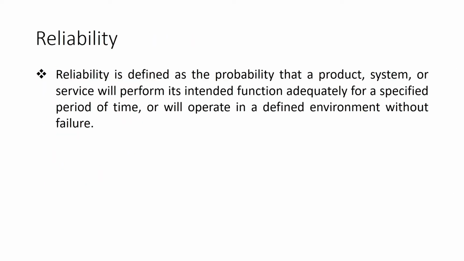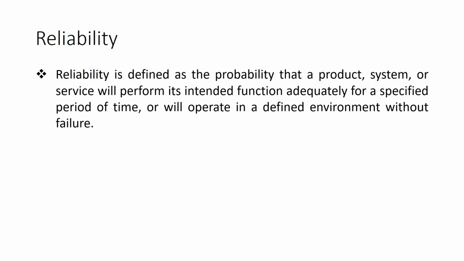The first aspect is reliability. Reliability is defined as the probability that a product or system or service will perform its intended function adequately for a specified period of time, or will operate in a defined environment without failure.